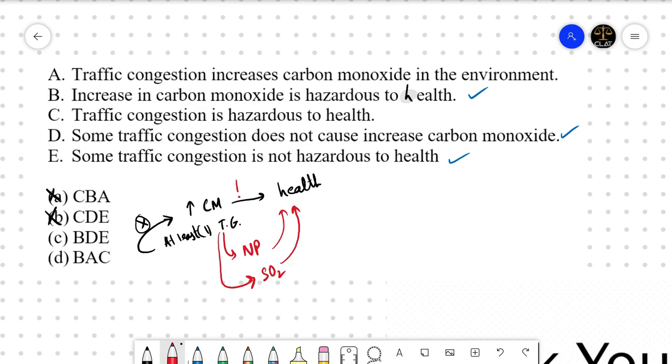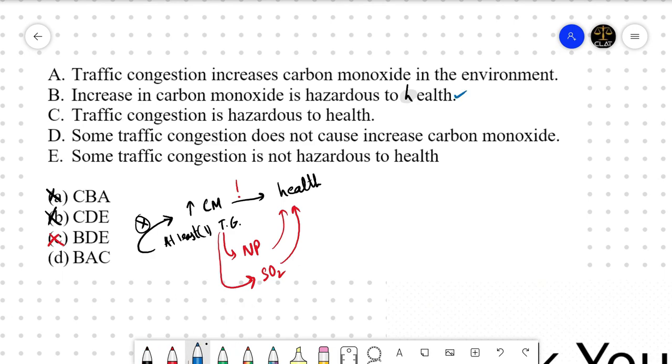If that is true, then we can assume this statement to be true, that at least one traffic congestion does not bring hazard to health. But as I said, it would be too far-fetched of an assumption. So option C is also not correct. Let's look at option D. It has to be correct. Let's see why.